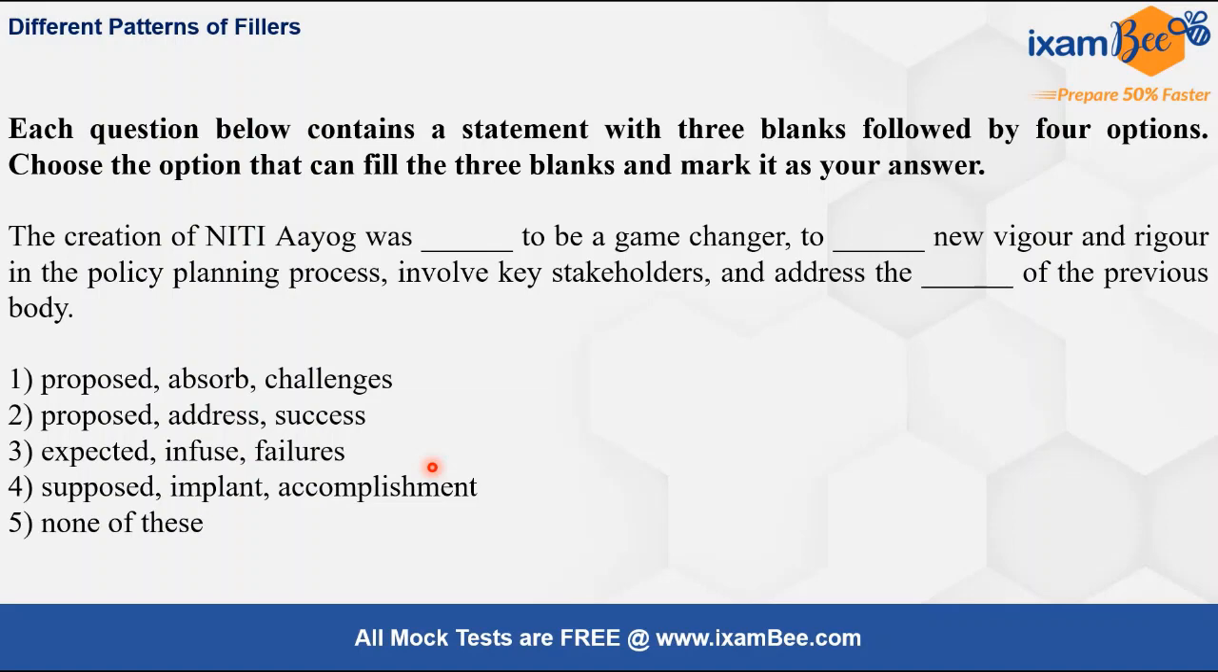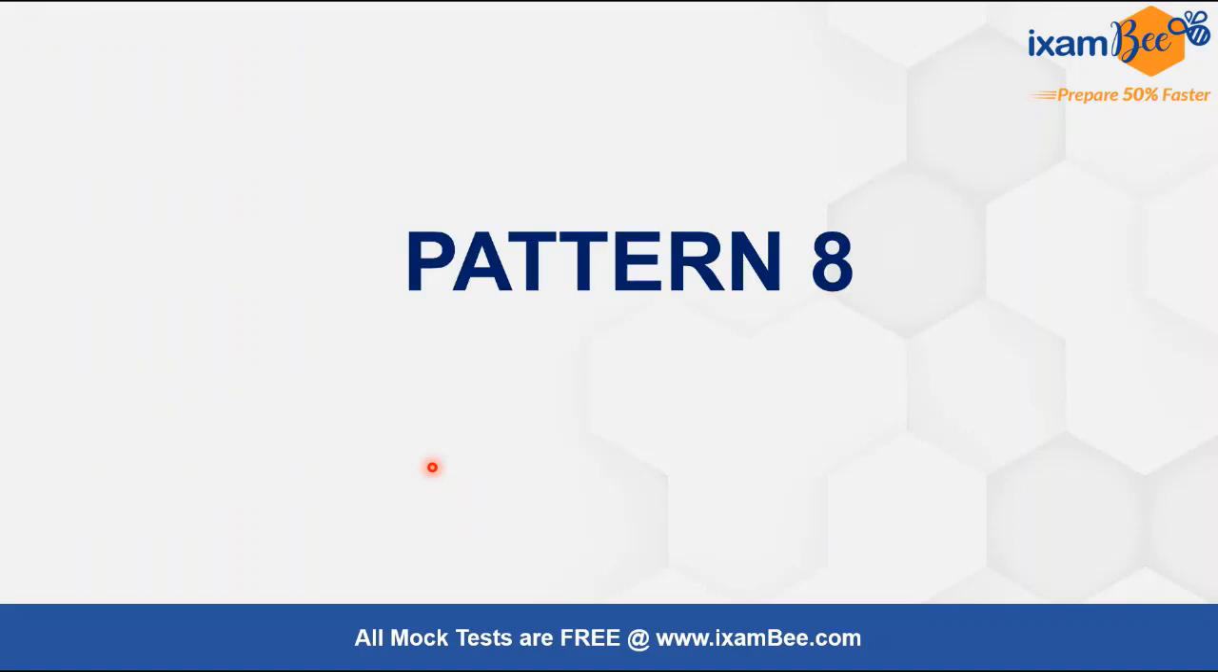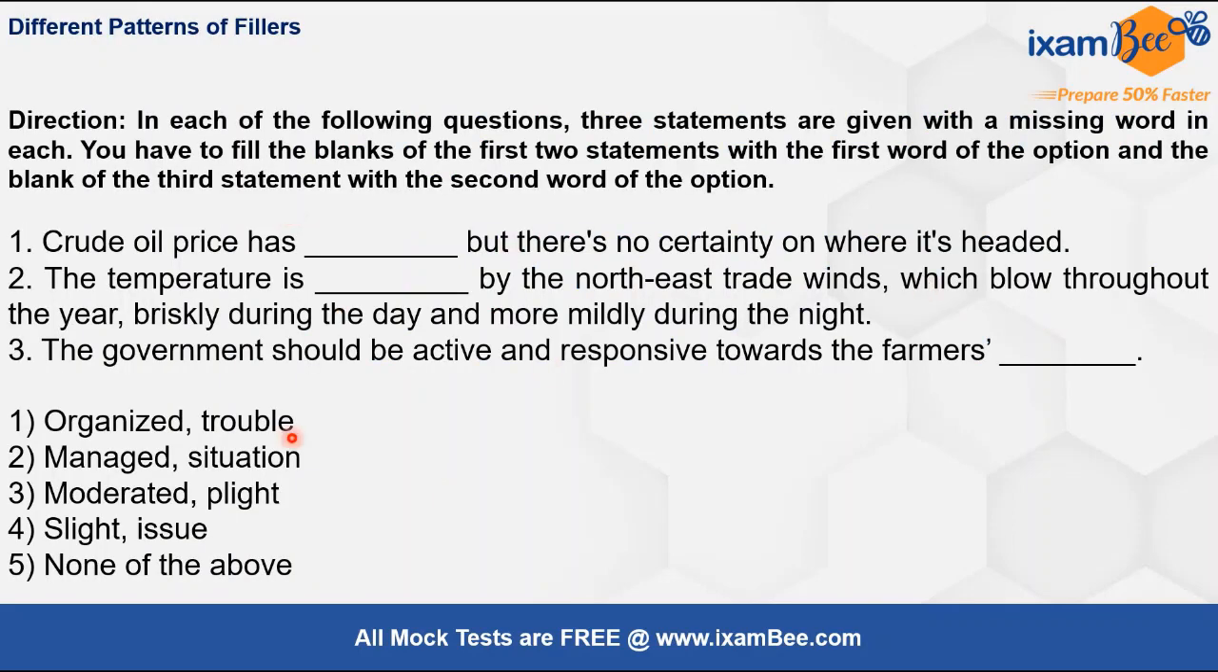Now moving ahead to 8th pattern. Now here you're given 3 statements and in the options you've been given with 2 words only in each of the options, and in the first 2 blanks the first word fits right, and in the last blank you have to choose one word that fits in the last blank, right? So you have to choose the option accordingly. So now when we read this, crude oil price has dash, okay, so it has what? It has either increased or decreased. So here when we see, moderated is one of the right answer.